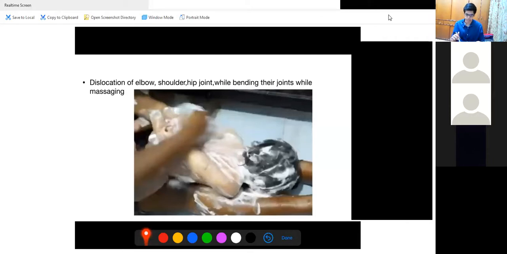She has applied complete soap. She has put the child's head under her feet, and now she is just trying to lift his arms. One day, tomorrow morning, when we wake up, we should try to put our arms behind and tell someone to come behind and pull your arms for 10 seconds. Just see how we feel as adults. So you can't do that to a child. The child is only crying, and we feel we are doing justice, but this should not be done.